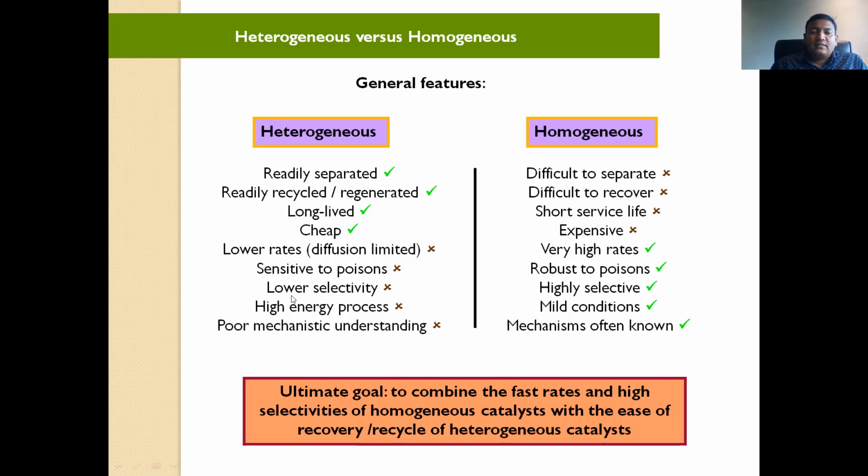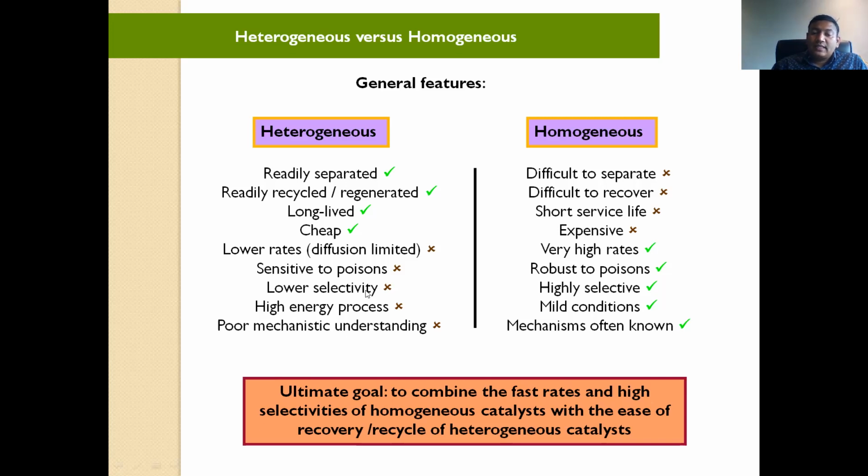Understand? Actually, we'll take some examples and then decide which is good, which is bad, or both are good. It depends on the reaction, but at least from an exam point of view, we should know the positive and negative points of heterogeneous and homogeneous catalysis.